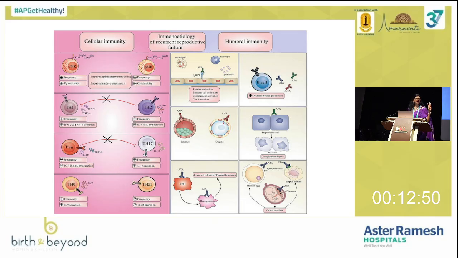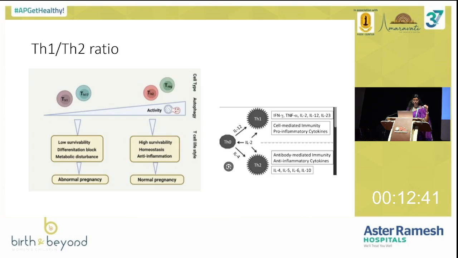See, 3 cells are very important. Natural killer cells, Th1, Th2 cells, and T regulatory cells, apart from the B cells, that is autoantibodies. So basically, we all know in the pregnancy, once the implantation happens, the uterine profile should change from Th1 to Th2 cells, because Th1 cells are pro-inflammatory, whereas Th2 cells are anti-inflammatory and help in embryo implantation. So there should be a change from Th1 to Th2.